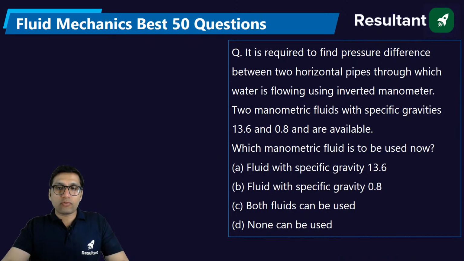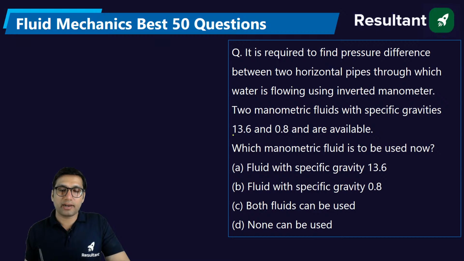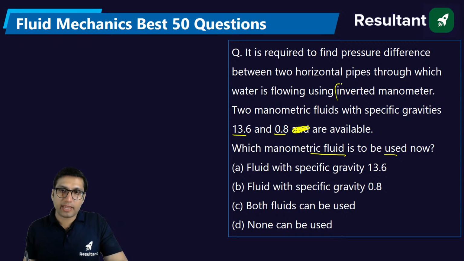Next question. It is required to find pressure difference between two horizontal pipes through which water is flowing using an inverted manometer. Two manometric fluids with specific gravity 13.6 and 0.8 are available. Which manometric fluid is to be used? Because in this question they are using an inverted manometer.